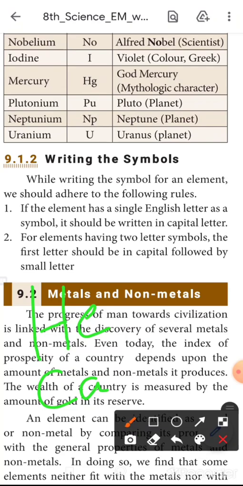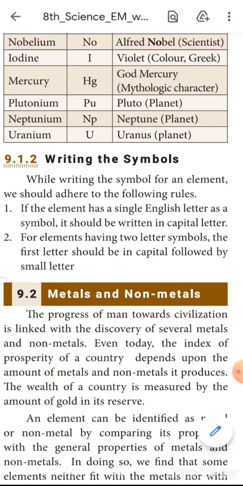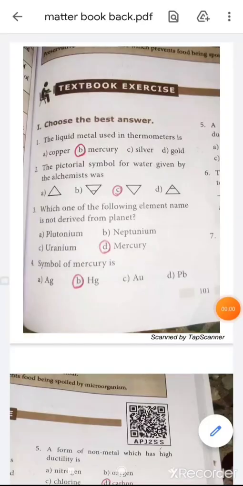These are the rules for writing the symbol. Next, book back questions. Take page number 101. The pictorial symbol for water given by the alchemist was... the answer is C. Next, which one of the following element names is not derived from a planet?